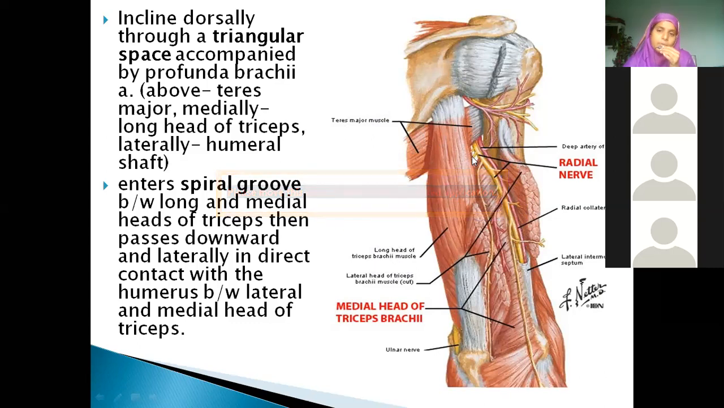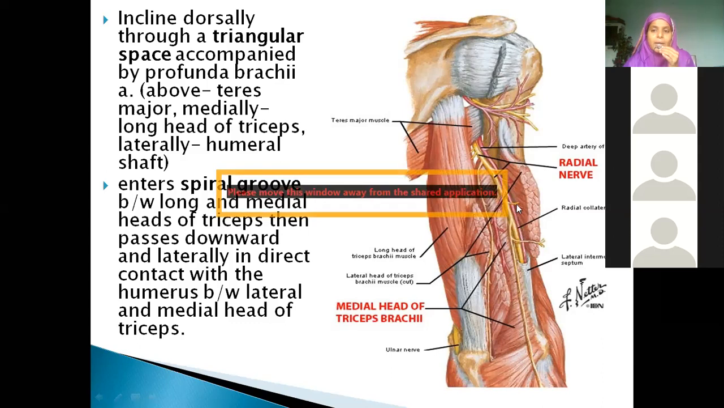Now we know radial nerve is coming behind. Its course is not seen in front. It's running behind along with the profunda brachii artery. Profunda brachii artery is a branch of which artery? Brachial artery. The largest branch coming from the brachial artery is profunda brachii.